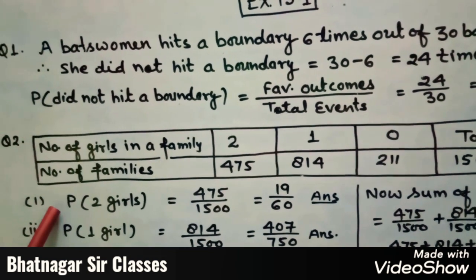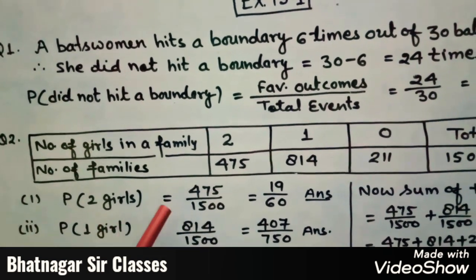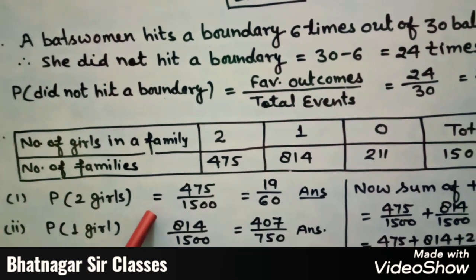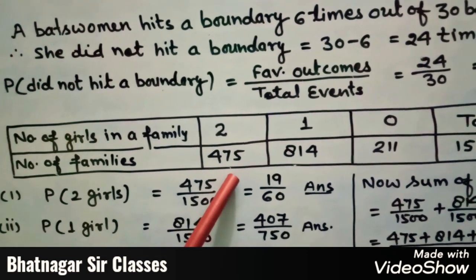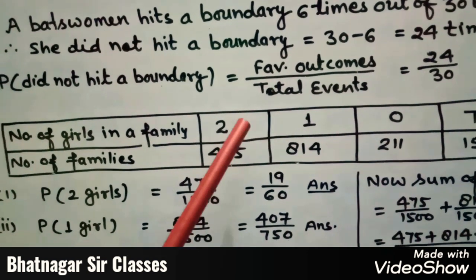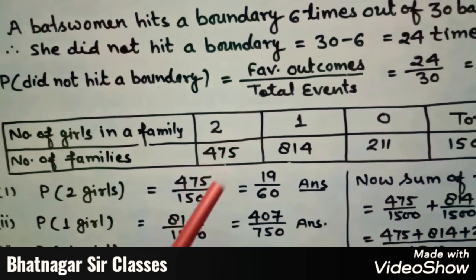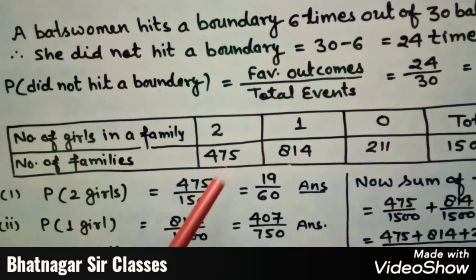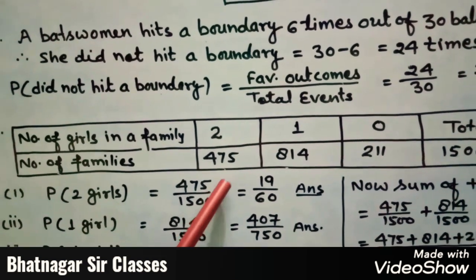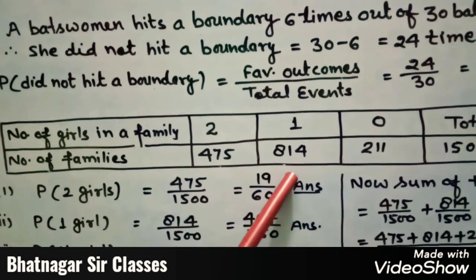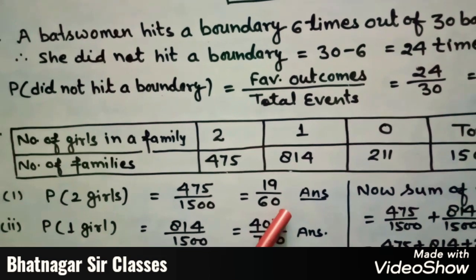So the probability of having 2 girls equals the number of favorable chances, this is 475, the number of families in which 2 girls are there, upon the total number of families, this is 1500. When we divide it, you will get 19 upon 60.